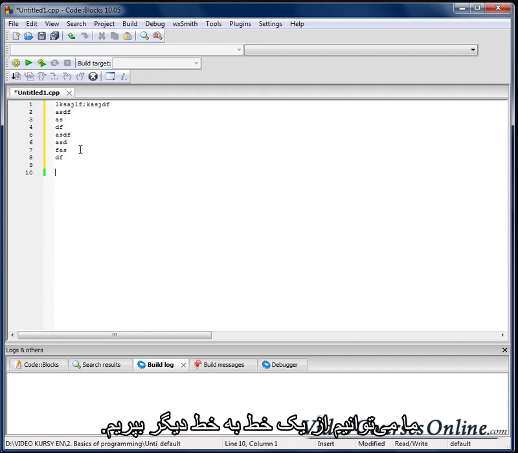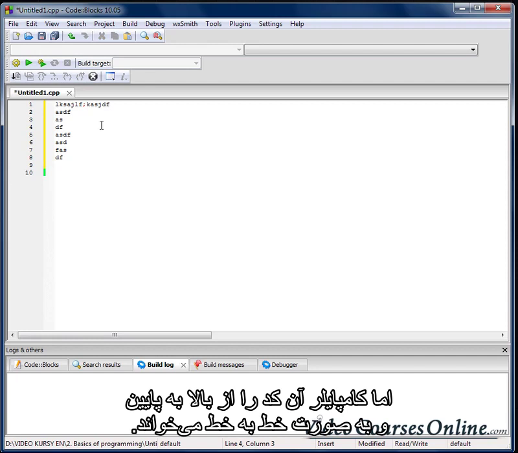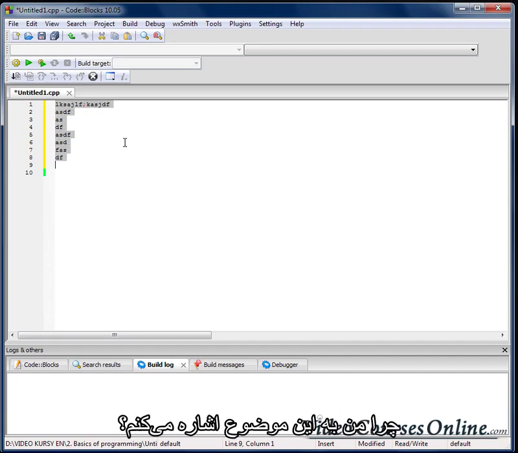We can jump from one line to another line. We don't need to read line by line, right? It's up to us what we do. But that code will be read by the compiler from the top to the bottom, line by line, okay?